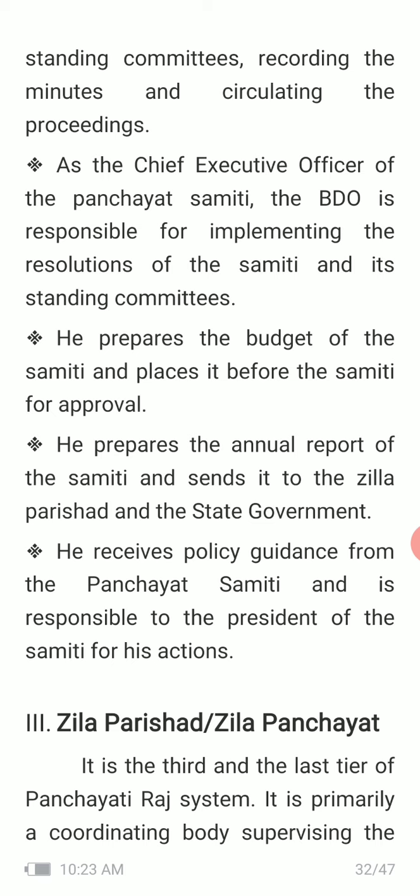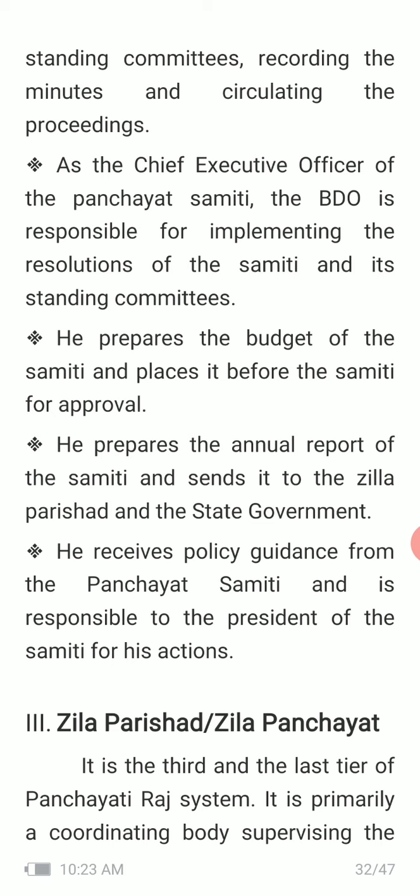Next, as the chief executive officer, that is CEO of the Panchayat Samiti, the BDO is responsible for implementing the resolutions of the Samiti and its standing committees. So if you want to implement any resolution, meaning any new schemes or anything, he has the right to do that. Then he prepares the budget of the Samiti and places it before the Samiti for approval. So he is the one who prepares the budget and places it before the samiti for approval. Then he will ask other members.